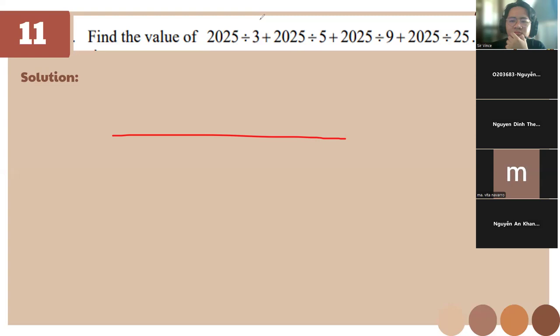We can find the lowest common multiple of 3, 5, 9, and 25, and then we change the divisors to that number. Like 2025 divided by 3 plus 2025 divided by 5. We can say it's like 2025 times 5 divided by 15 plus 2025 times 3 divided by 15.